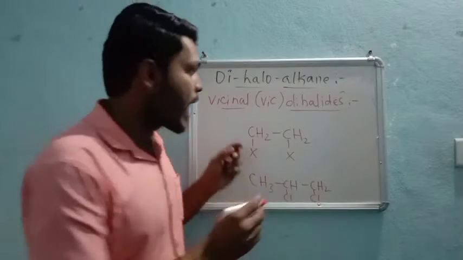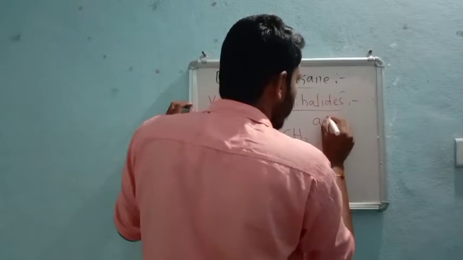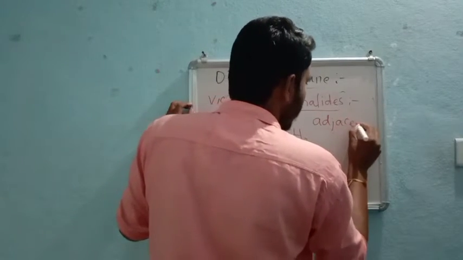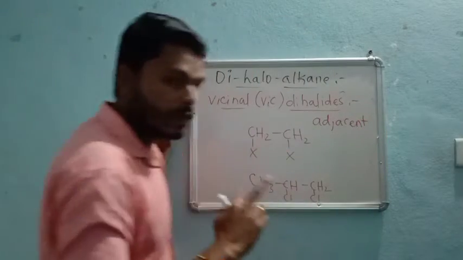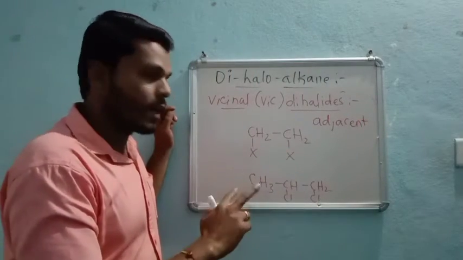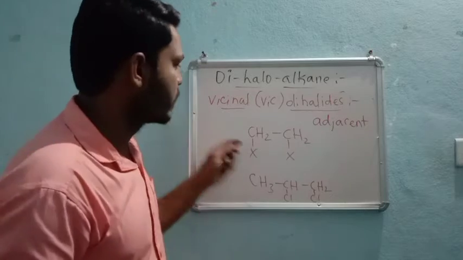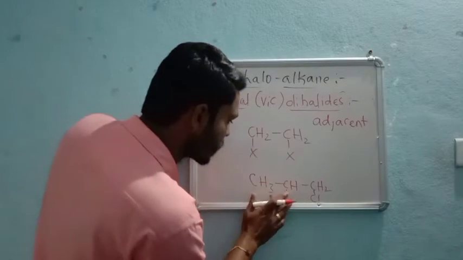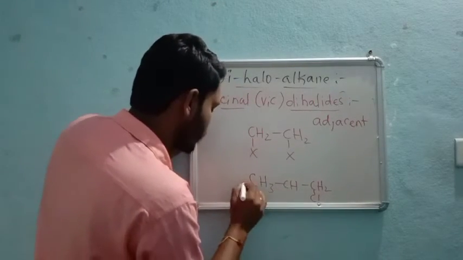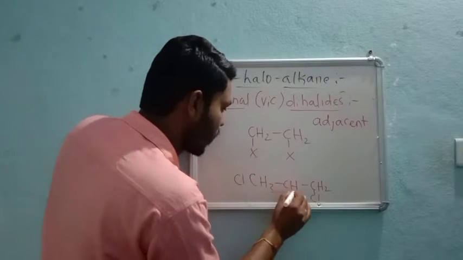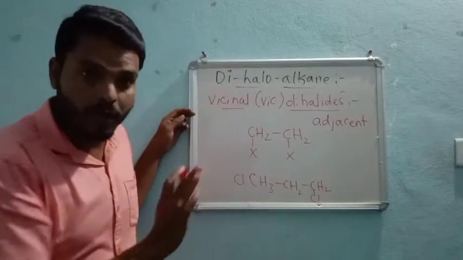But if they are present at the adjacent carbon atoms, adjacent means beside, right? That means if it is like this, then it will not be called a vic or vicinal dihalide.